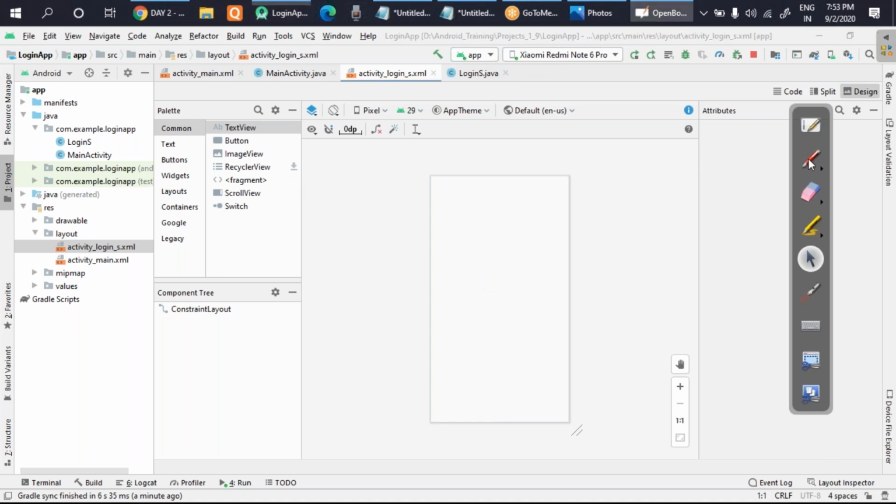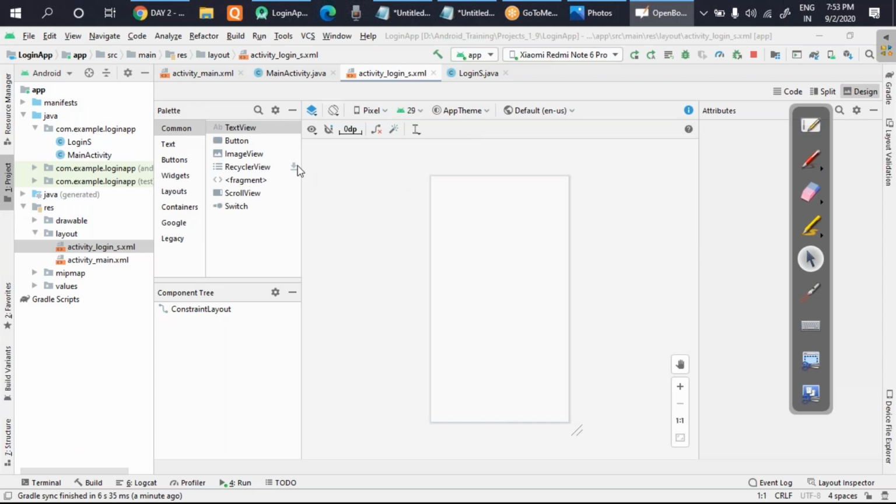If you look here, image view, can you see here, all of you? So this is the view which will help me to set the image. So what I will do, I'll take image view here and I can set the images here. Okay, so it's up to you which image you want to take. I have already kept some images, I will use that image. Okay, so let's get started, guys.